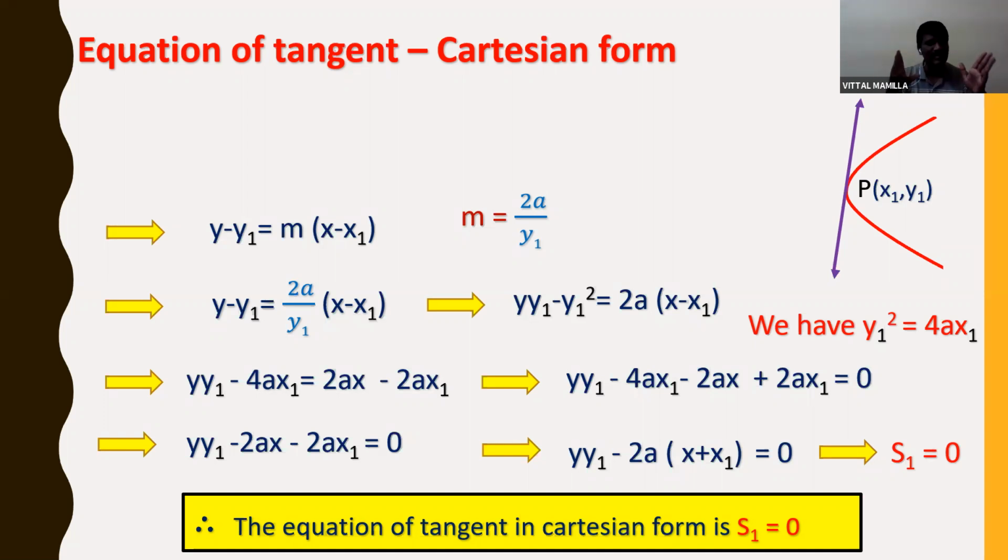For a circle also, the equation of tangent is S1 is equal to 0. For a parabola also, the equation of tangent is S1 is equal to 0. For a circle, the S1 value is different. In the circle it was x x1 plus y y1 plus g into x plus x1 plus f into y plus y1 plus c, that was the equation of tangent, S1 is equal to 0. Here the equation of tangent in Cartesian form is S1 is equal to 0, where the S1 value is y y1 minus 2a into x plus x1. Okay, students, so this is the proof of the equation of tangent in Cartesian form. I hope all of you understand.